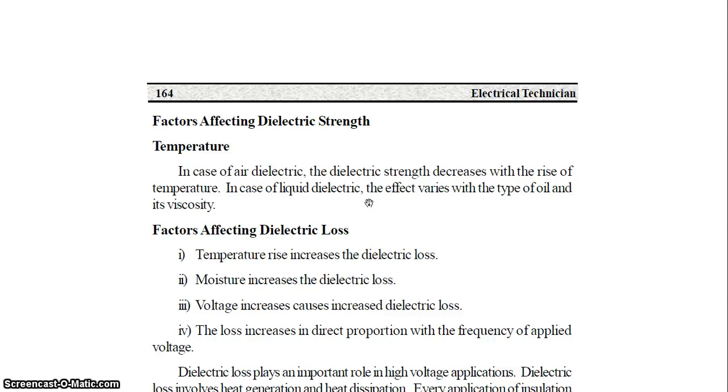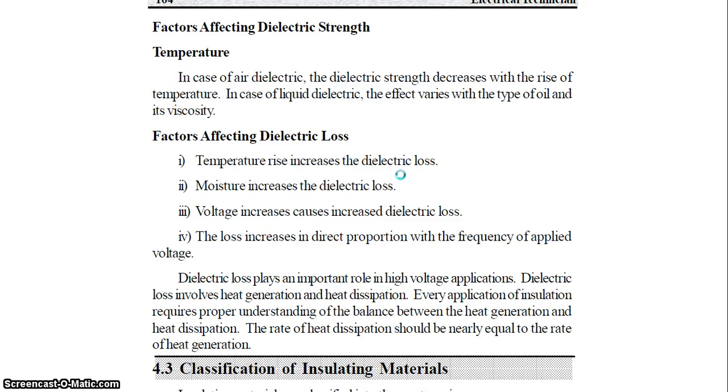Then factors affecting dielectric strength. First is temperature. Temperature and dielectric strength are inversely proportional to each other.